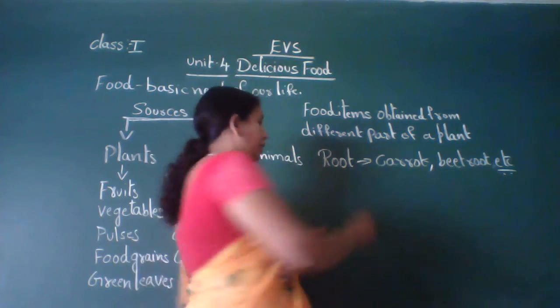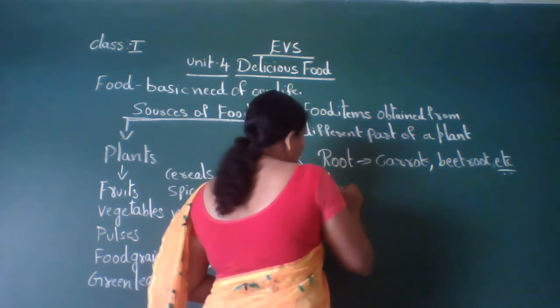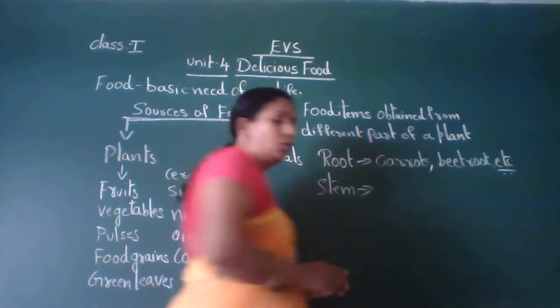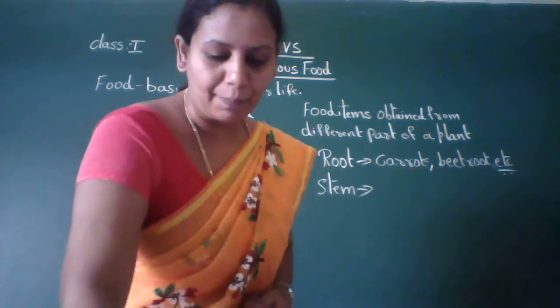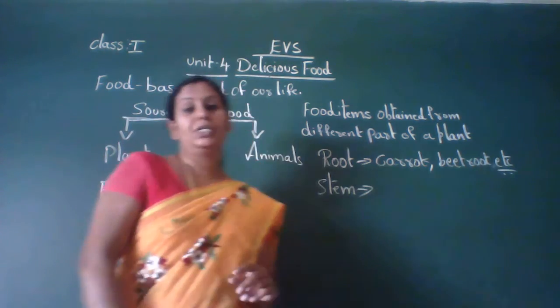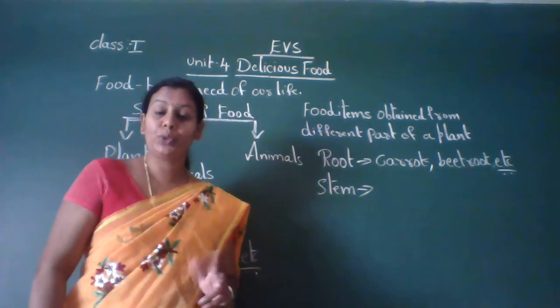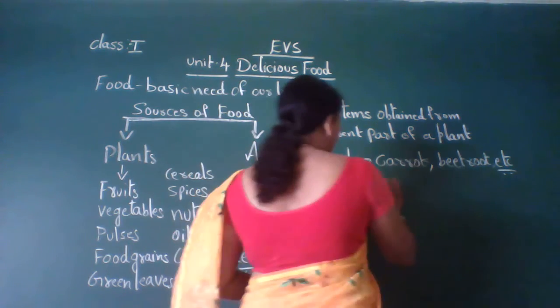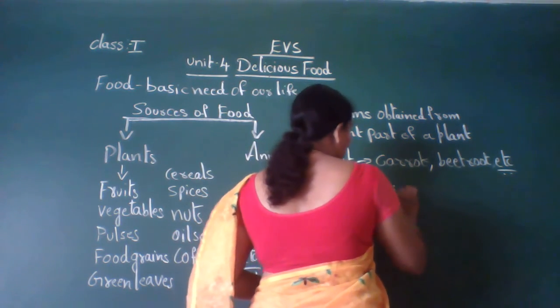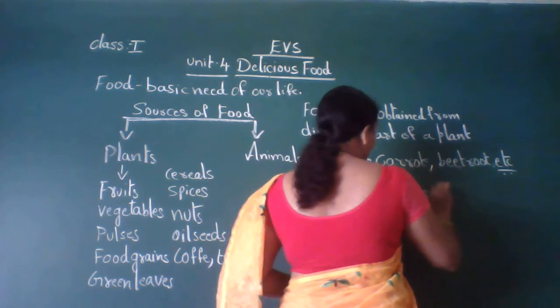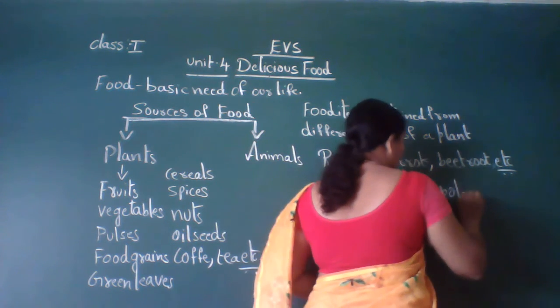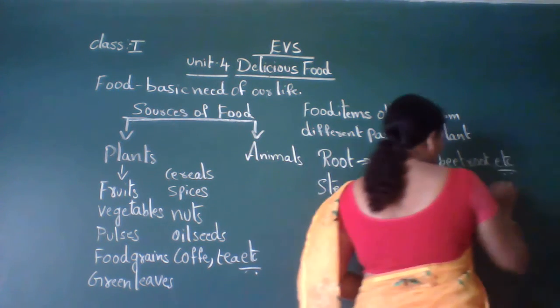Next, coming to the stem. So stem. Do you know which food items we get from the stem? Ginger, potato, sugar cane, all these things we get from the stem part. So ginger, potato, sugar cane.